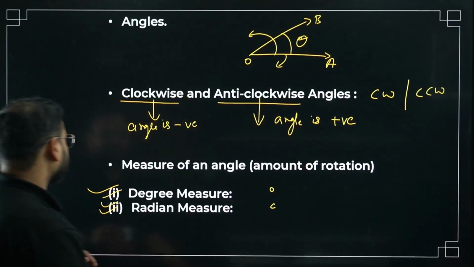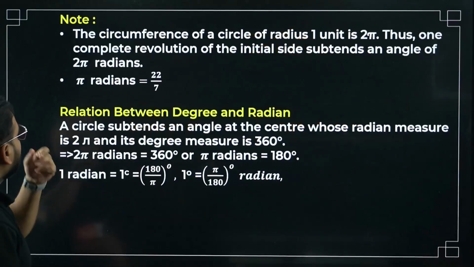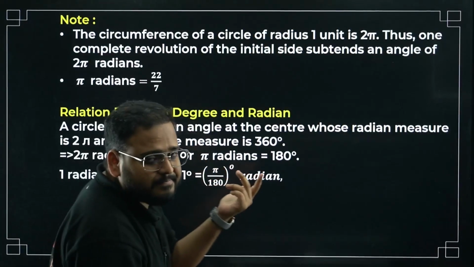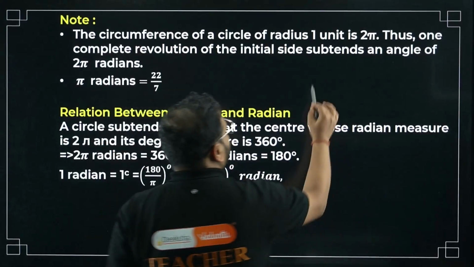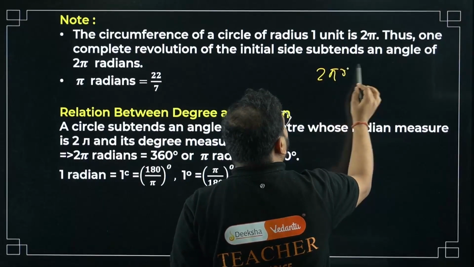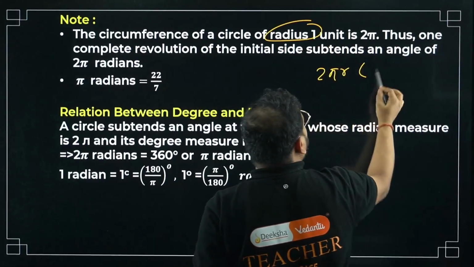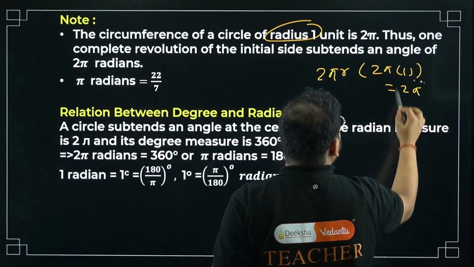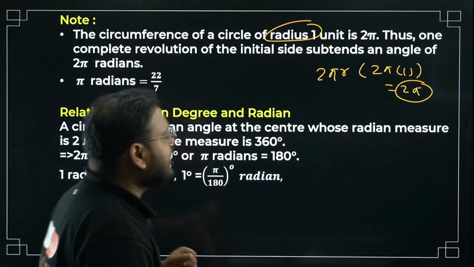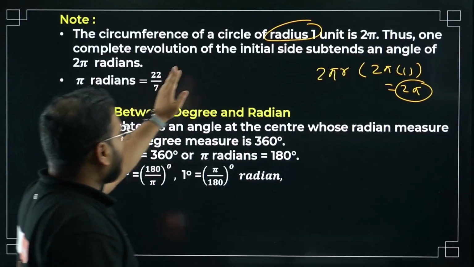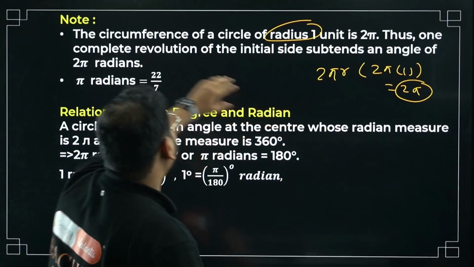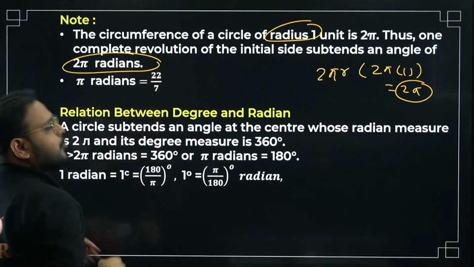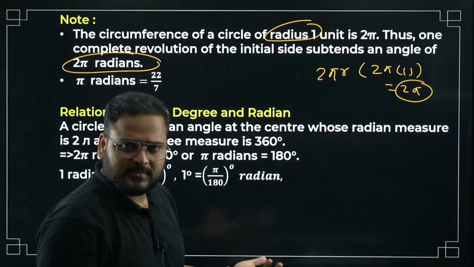Okay, let's move on to a few notes that we have. Circumference of a circle of radius 1 unit is 2 pi. Won't you agree? Sir, 2 pi r, if r is 1 unit, is 2 pi into 1 only. It means 2 pi only. Is it a problem? No, sir. Thus, one complete revolution of the initial side subtends an angle of 2 pi radians, or not? Yes, sir. Of course. Correct?